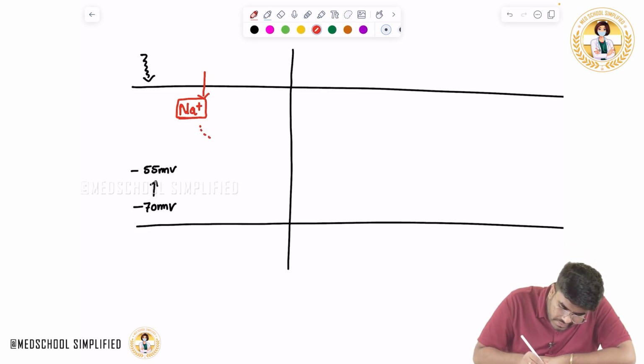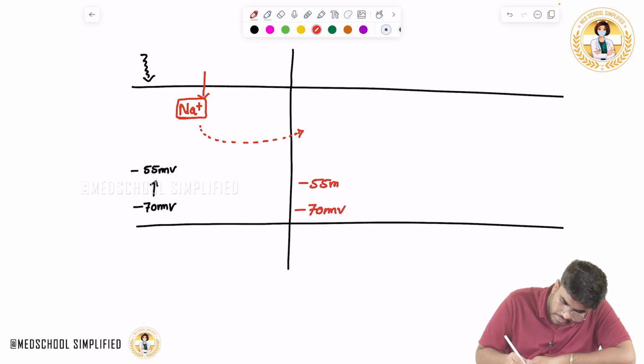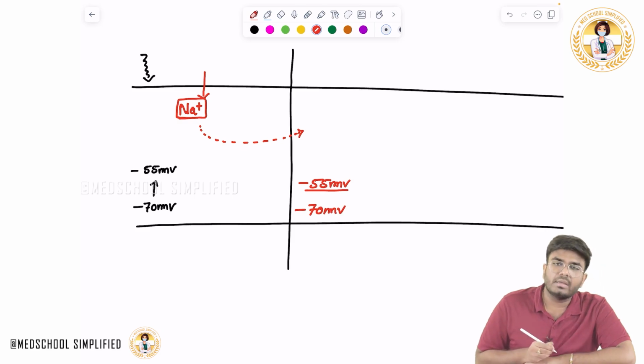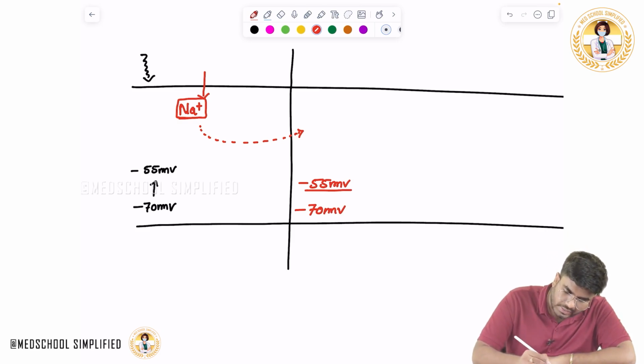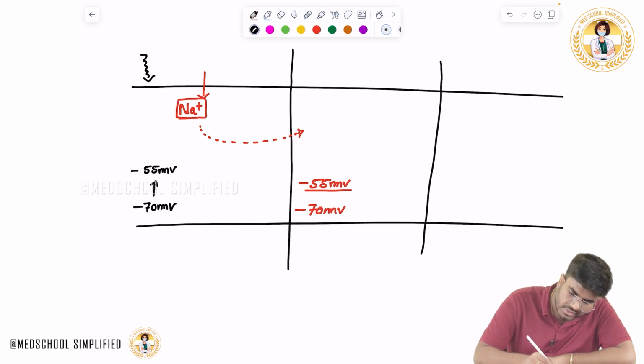Because of this trickling of sodium from here to here, the resting membrane potential from minus 70 millivolts will reach minus 55 millivolts. So threshold is attained. Immediately when the threshold is attained, in this area the voltage-gated sodium channels are opened. So sodium will come into the cell.